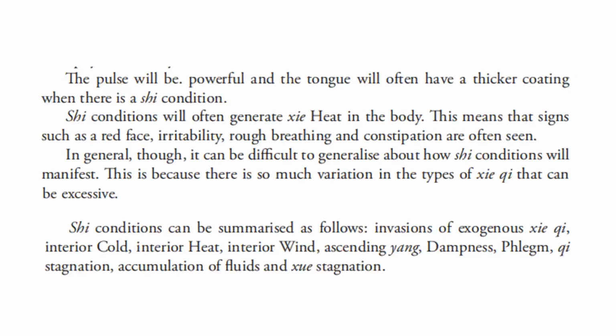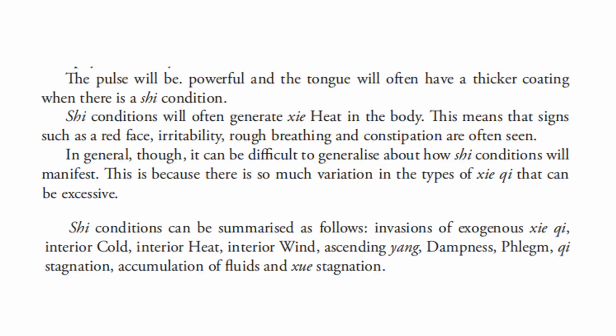The pulse will be powerful and the tongue will often have a thicker coating when there is an excess condition. Excess conditions will often generate blood heat, pathogenic heat in the body. This means that signs such as red face, irritability, rough breathing, and constipation are often seen in general, though it can be difficult to generalize how an excess condition will manifest. This is because there is so much variation in the types of pathogenic qi that can be excessive.